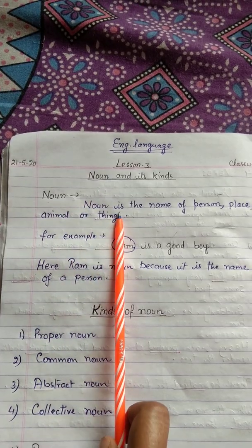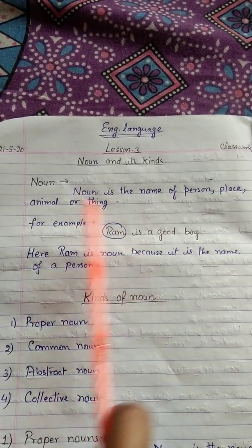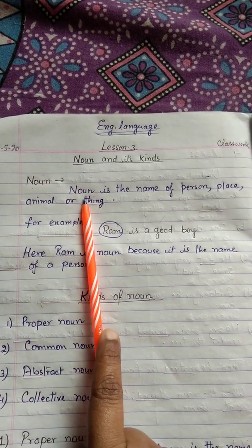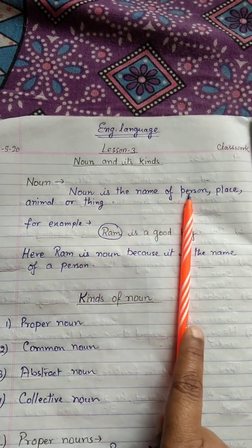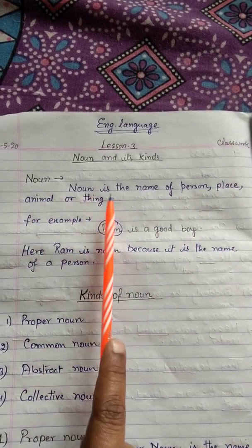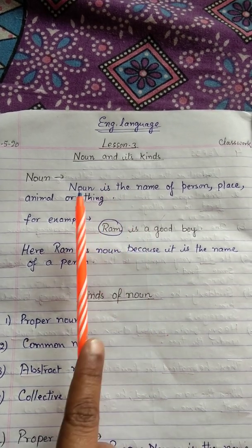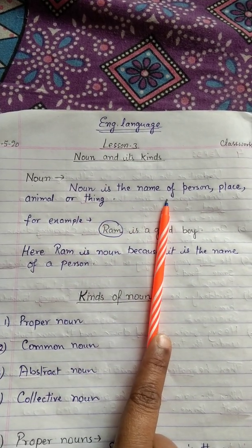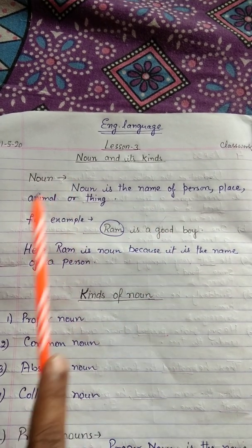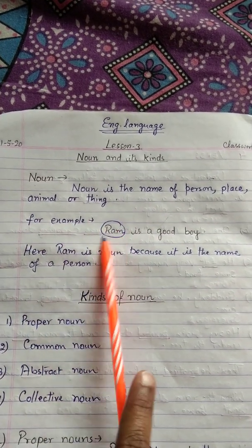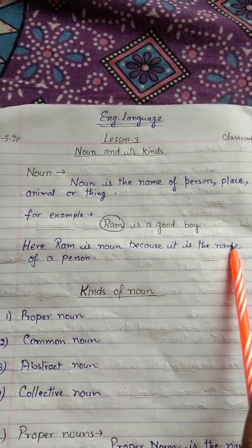And I am giving the definition of that. Noun is the name of a person, place, animal or thing. I have given you in previous classes also that noun is the name of a person, place, animal or thing. All naming words are called noun. Everything's name which we use and which we look around us is known as noun. For example, Ram is a good boy. Here Ram is a noun because it is the name of a person.